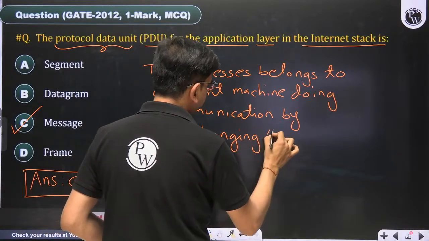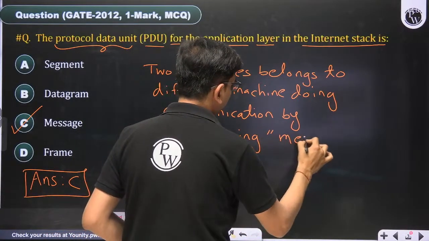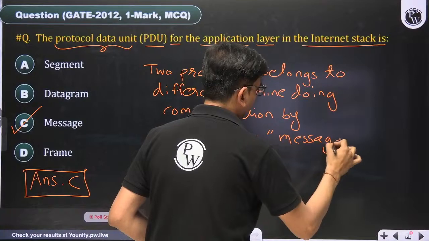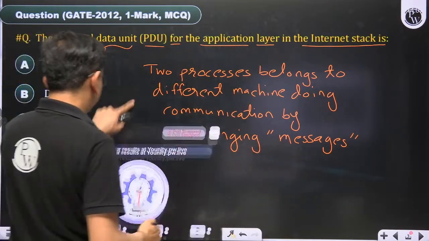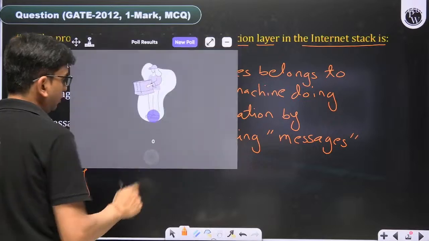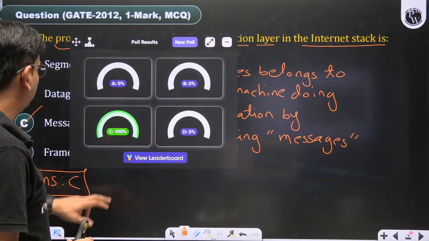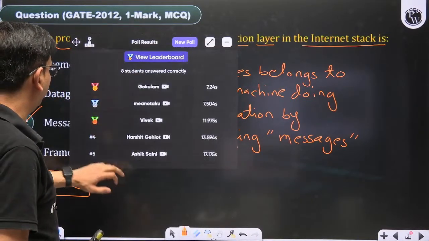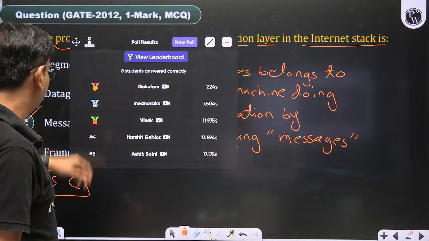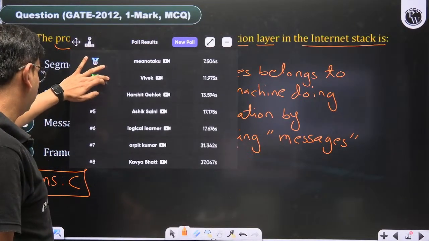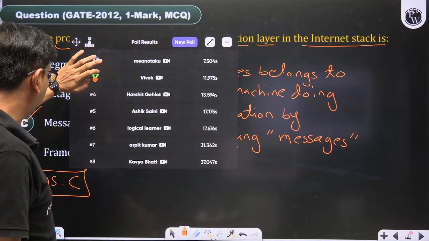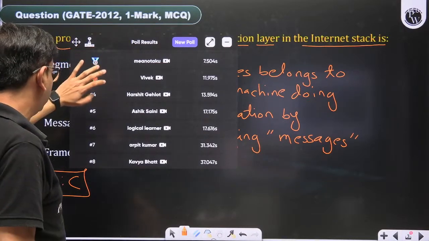By exchanging messages. So the correct answer of this question is C. How many people are participating in the poll? 3-4 people are there. And then Gokulam, Meenotaku, Vivek, Harshit, Gehlot, Ashikani, Logical Learner, Arpit Kumar, Kavya Bhatt.